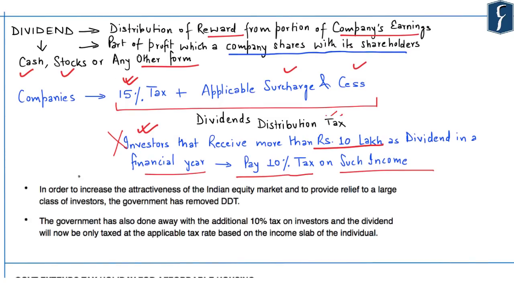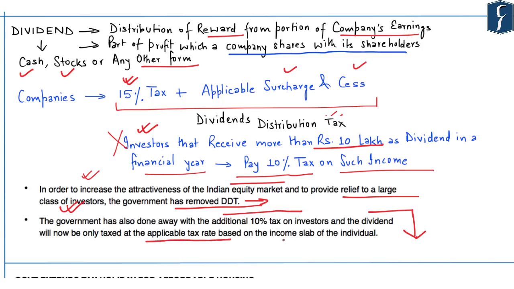And this step has been taken in order to increase the attractiveness of the equity market and also to provide relief to a large class of investors. So considering both these aspects, the government has removed the dividend distribution tax. Further, it highlights that the government has also removed the additional 10% tax on investors. So now the dividend will only be taxed at the applicable tax rate based on the income slab of the particular individual.